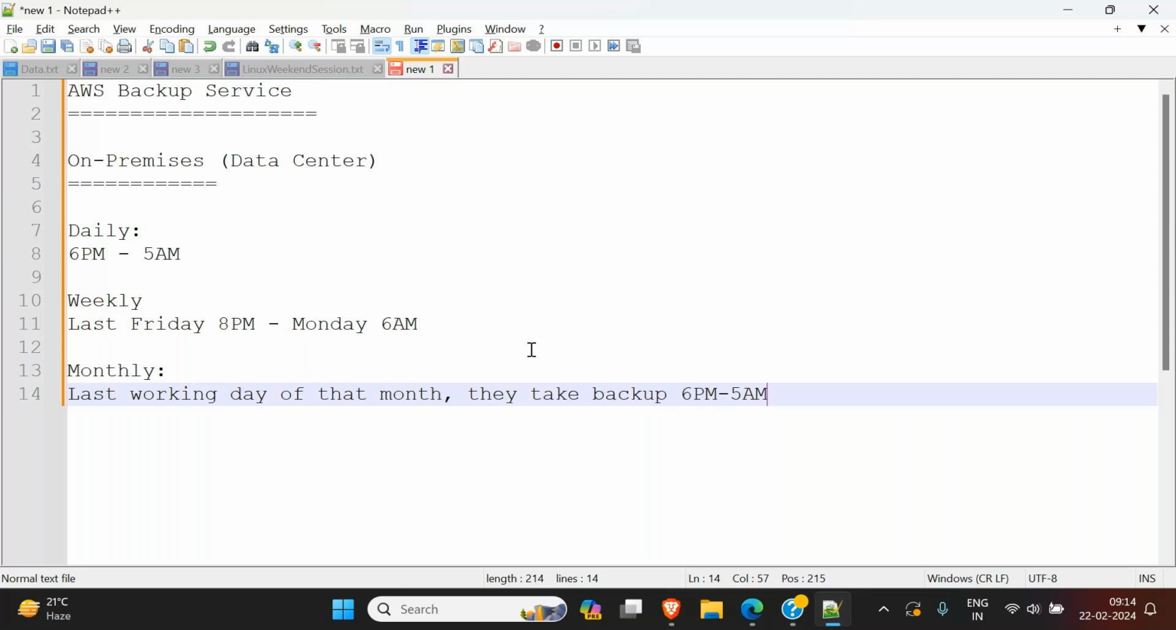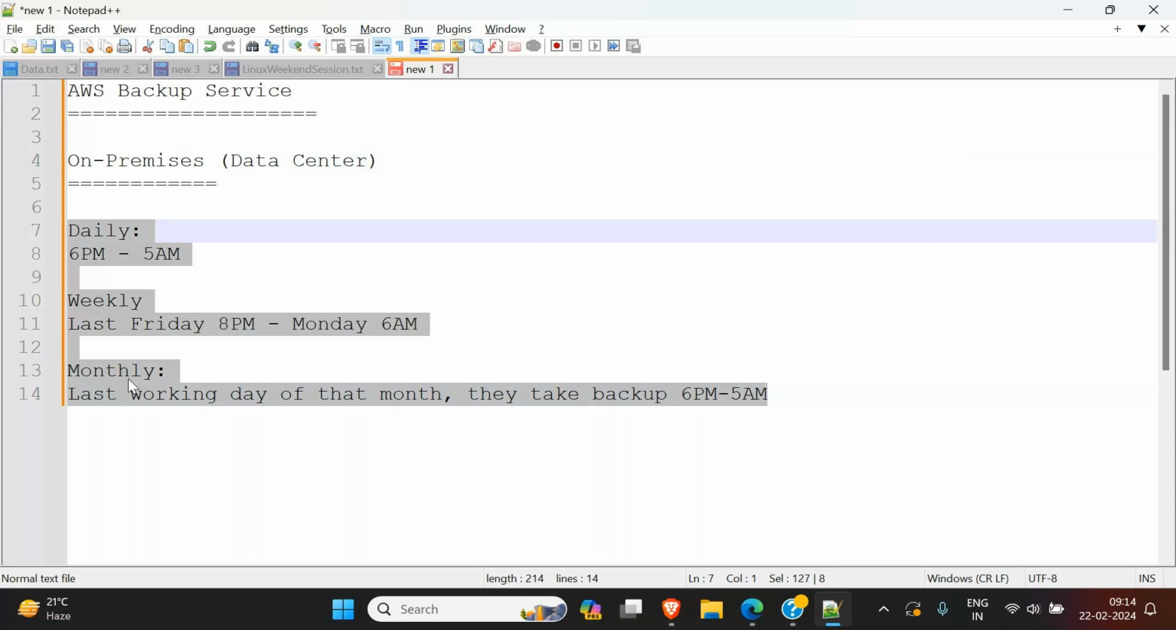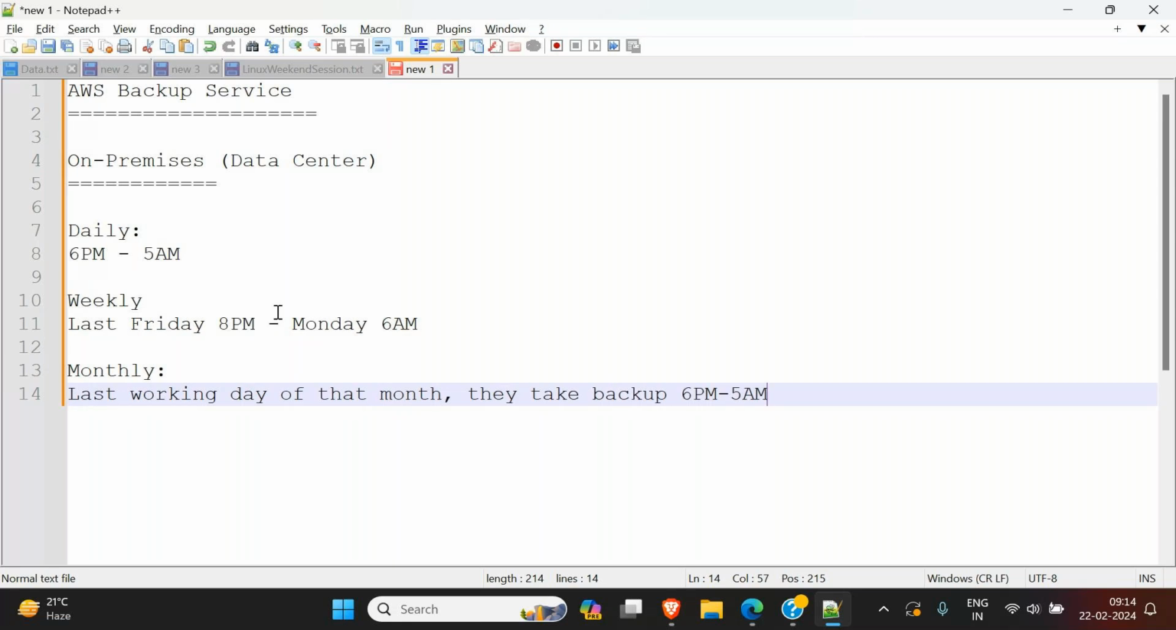So for that reason, they provided a service called AWS Backup. Now every company, whoever wants to take a backup, no problem. They can use this service, and they can take backups like what they used to do on premises. The same thing, whatever they used to do, they can do it. They can take daily, weekly, monthly. Now Amazon also provides hourly. If you want, you can take backups of that particular day, from that time to this time.